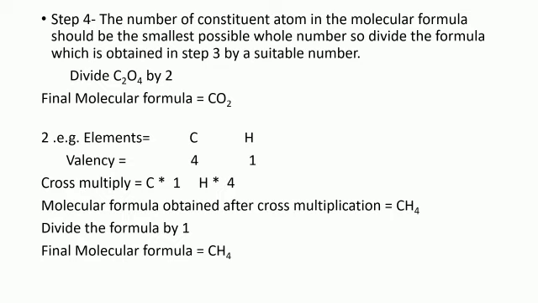Second example. In this we have taken the elements carbon and hydrogen and their valencies are 4 and 1 respectively. Cross multiply them. The molecular formula that you will obtain after cross multiplication is C1H4. Divide the formula by 1. The final molecular formula will be CH4, which is methane. I hope you have understood this lesson.